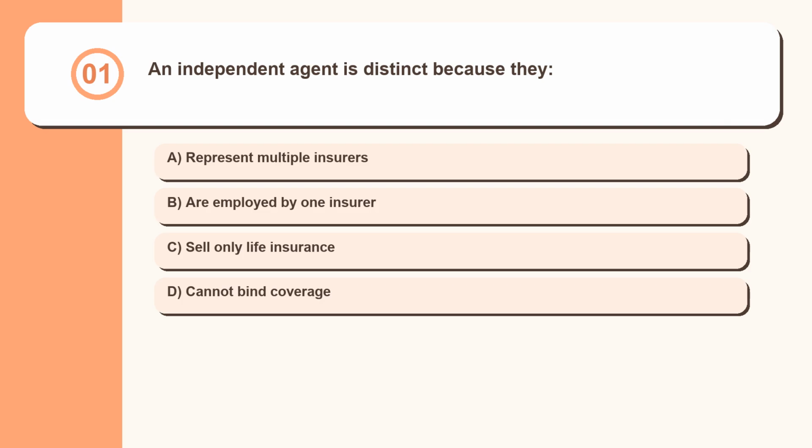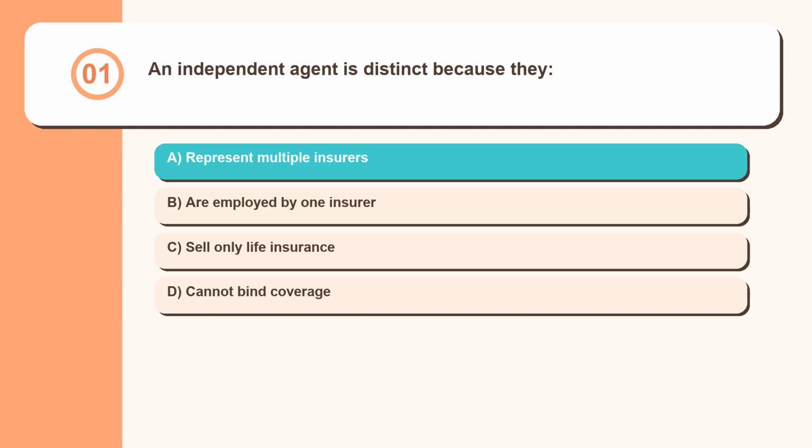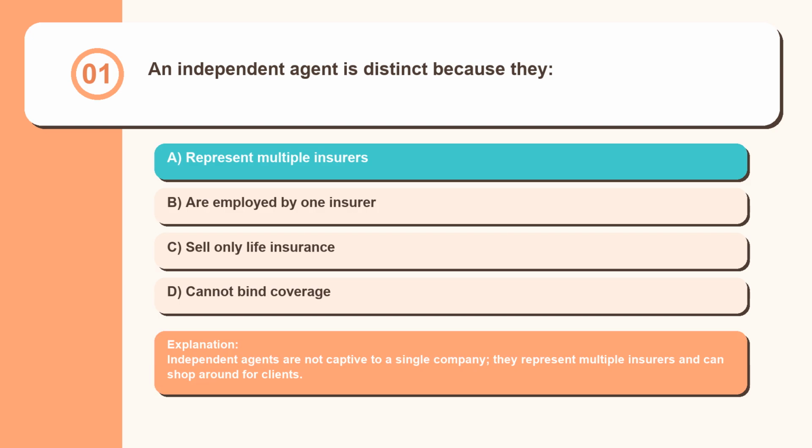Question 1. An independent agent is distinct because they represent multiple insurers, are employed by one insurer, sell only life insurance, or cannot bind coverage. Independent agents are not captive to a single company; they represent multiple insurers and can shop around for clients.